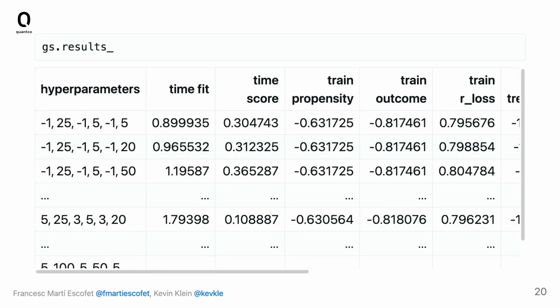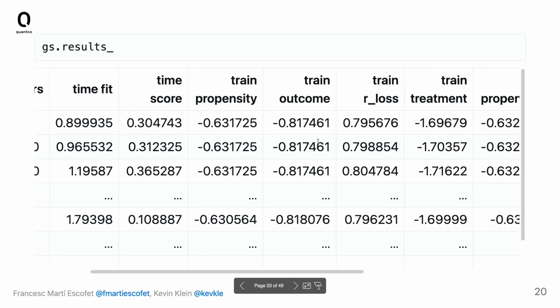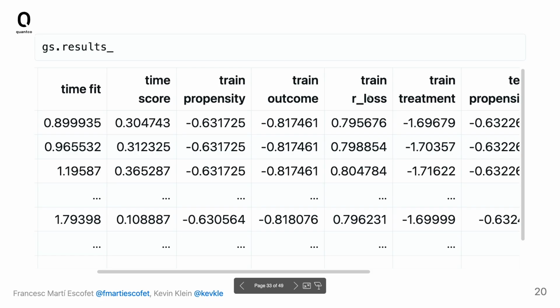And as we can see, we have different measures for each of the models. But the most important thing is that we have the loss of each of these base models. In this case, we have the loss of the propensity model, the outcome model and the treatment model. We also have an R loss, which is a measure of how good our CATE estimates are. This is possible because we're using an R-learner.